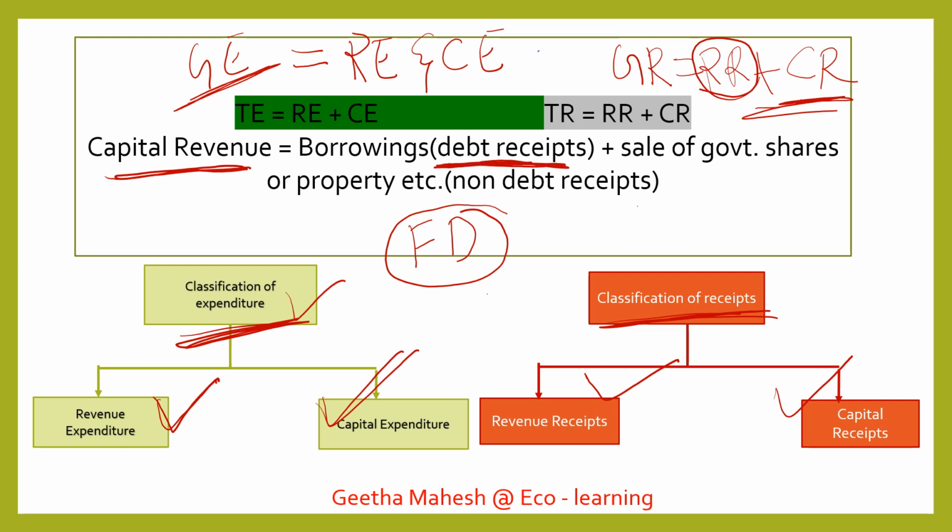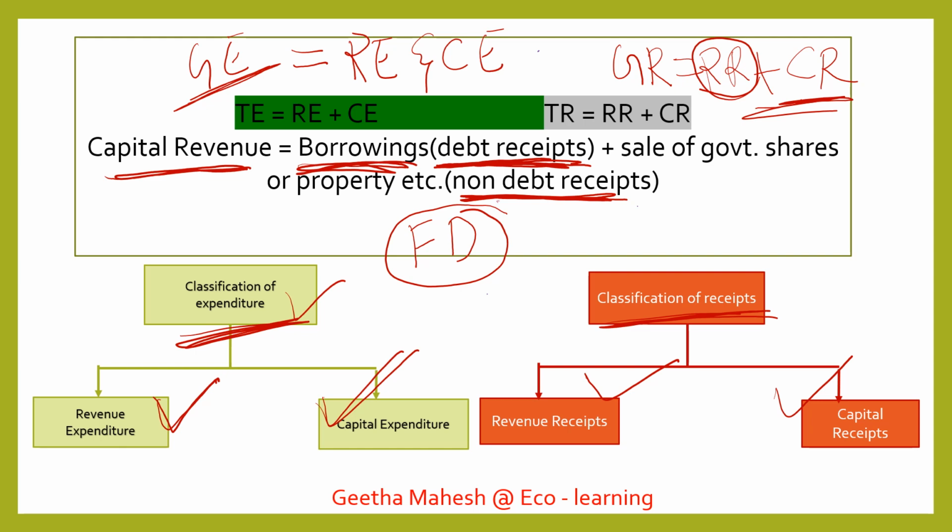One is debt receipts. All those receipts which create a debt, that we call debt receipts. And there are other types of capital receipts where you will get money in the form of non-debt receipts. What is debt receipts? When you borrow from anyone, there will be a liability on government that you have to repay. That we call debt receipts.